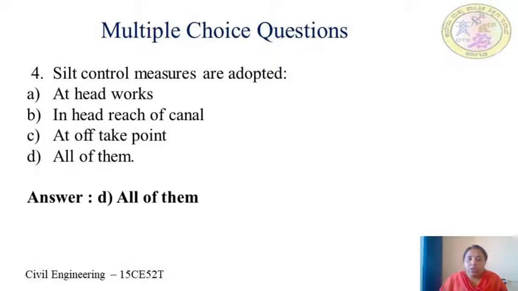Silt control measures are adopted at headworks and also in head reach of canal and also at offtake points. At all these points, silt entry into the canal is prevented. Hence the option is D.